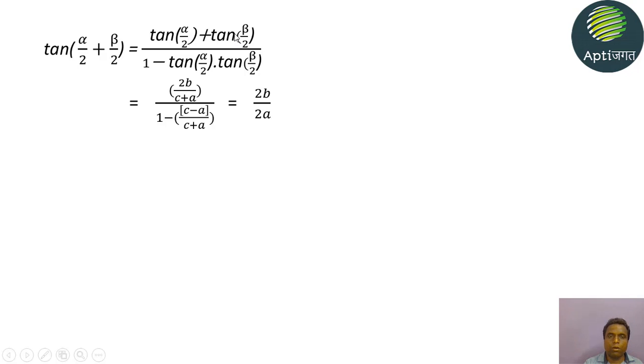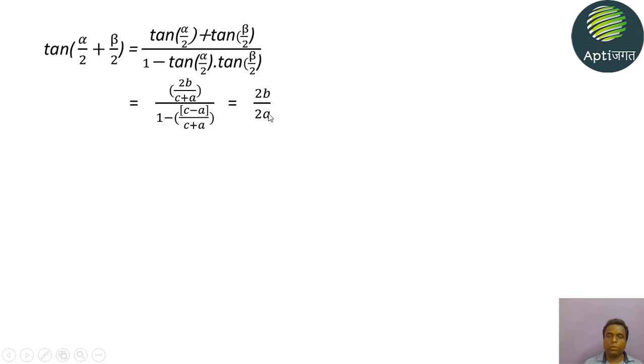Above is the sum of roots and below is 1 minus the product of roots. So it is 2b upon (c + a) upon 1 − (c − a) upon (c + a).